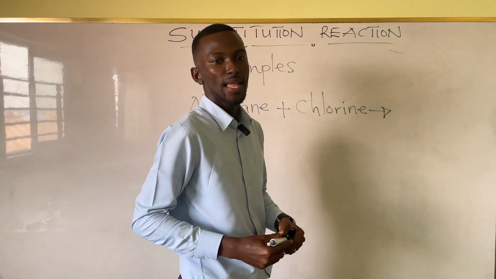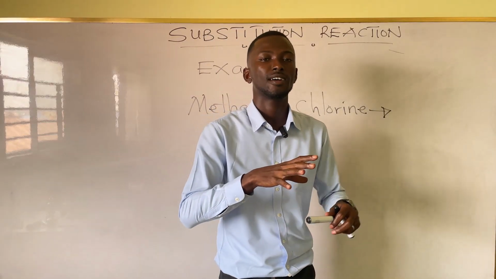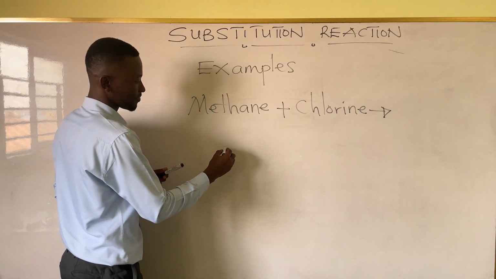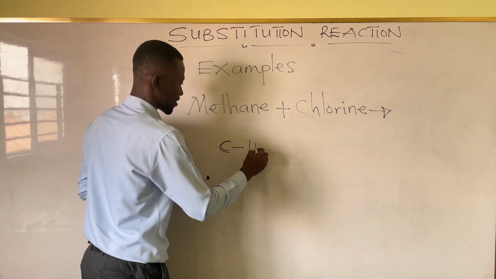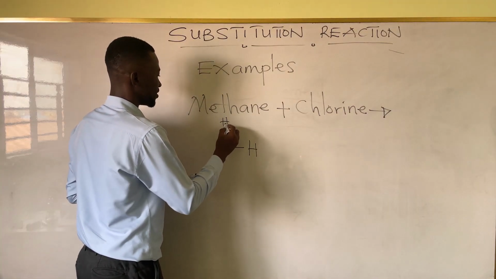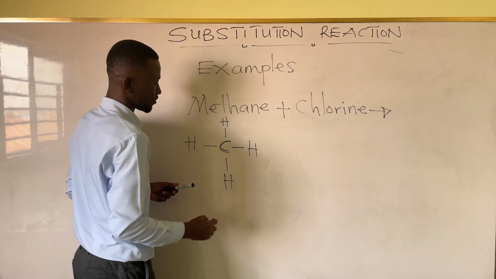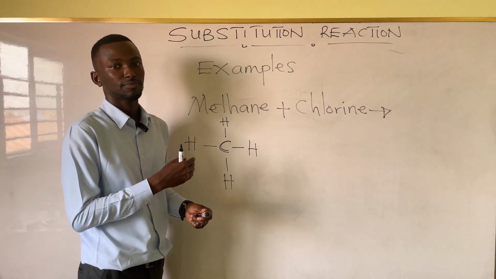So methane plus chlorine. Let's first draw the split formula of methane. How is methane drawn? One carbon in the middle, bonded to 4 hydrogens on either side. So you have 1 carbon, 4 hydrogens this way. So this is a methane molecule.